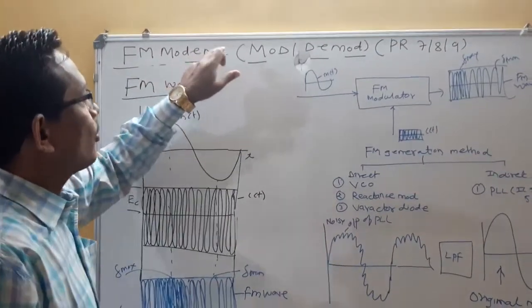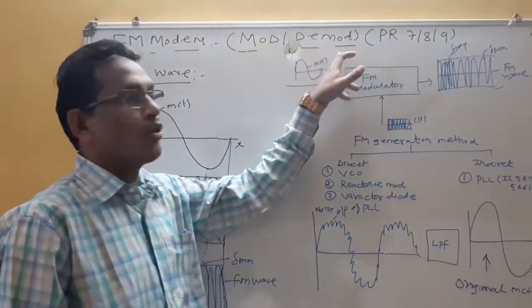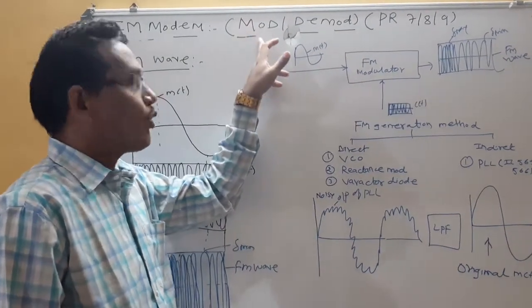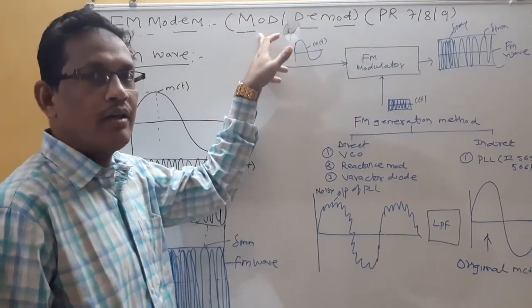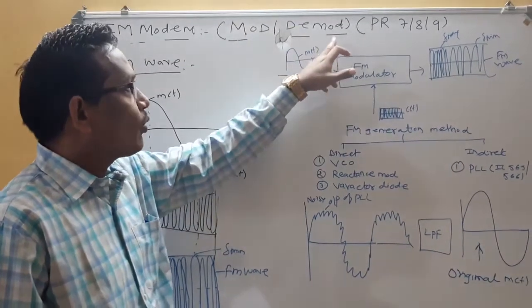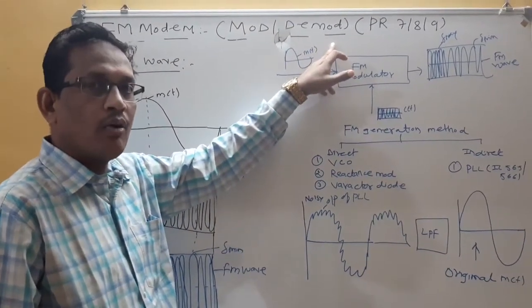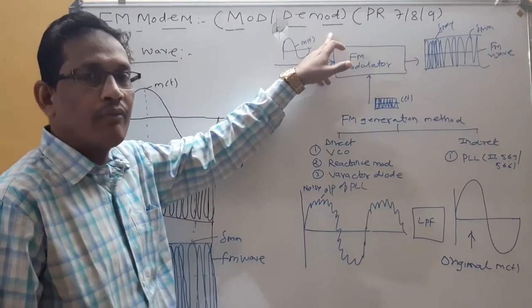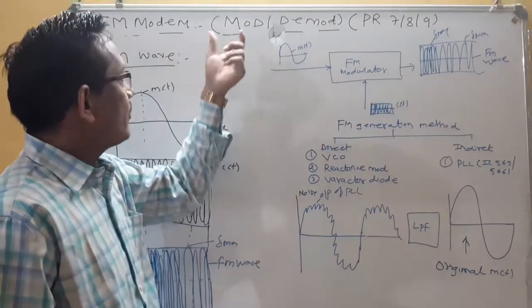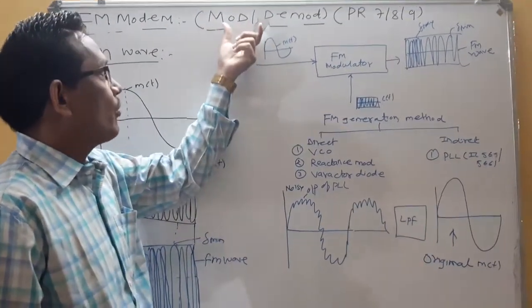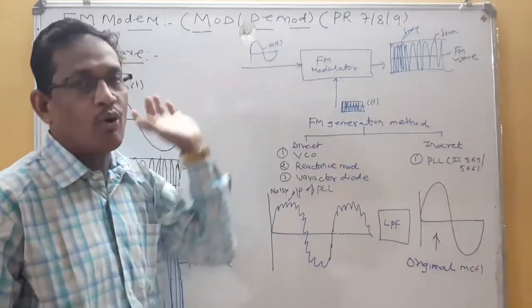Modem means modulation and demodulation. That means by using a modulation technique you can generate the FM signal, and by using demodulation you can detect the original modulating signal without any loss of information. That's why the name is given modem. It is a combination of modulation and demodulation.